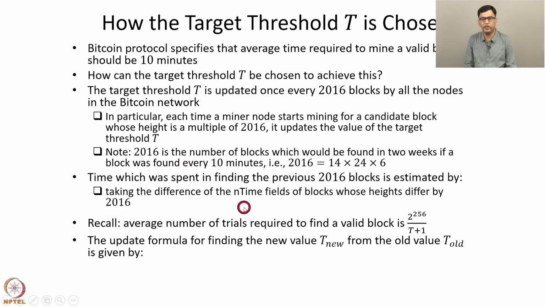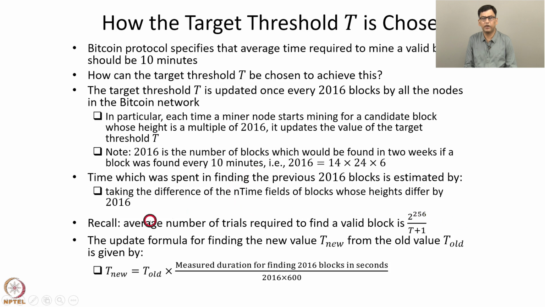The update formula for finding the new value t new from the old value t old is given by this equation. T new is t old multiplied by the measured duration for finding 2016 blocks in seconds, divided by 2016 into 600. We now explain this formula.